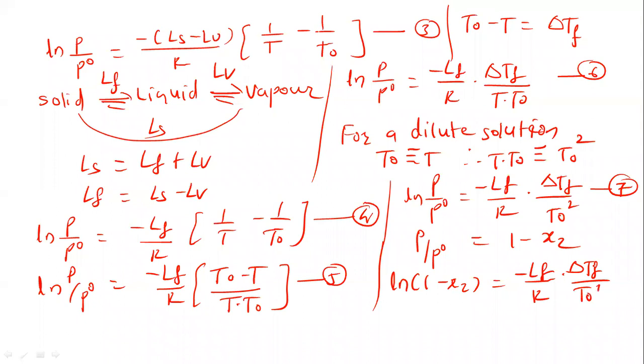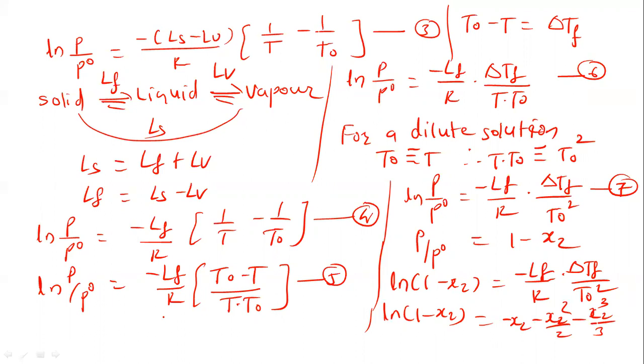Now the logarithmic expansion: ln(1 minus x2) is equal to minus x2 minus x2 square by 2 minus x2 cube by 3. This is the logarithmic expansion of this term, according to the logarithmic series.